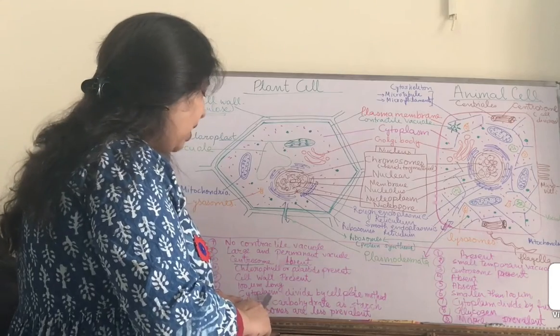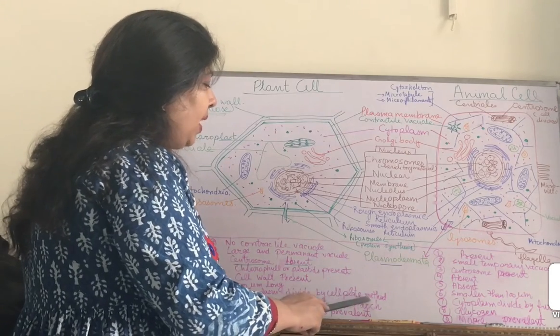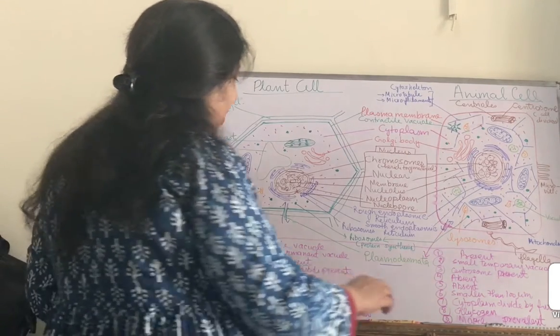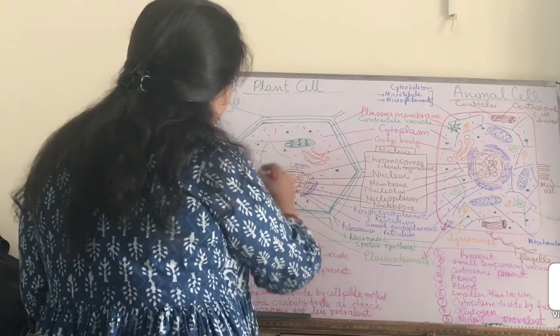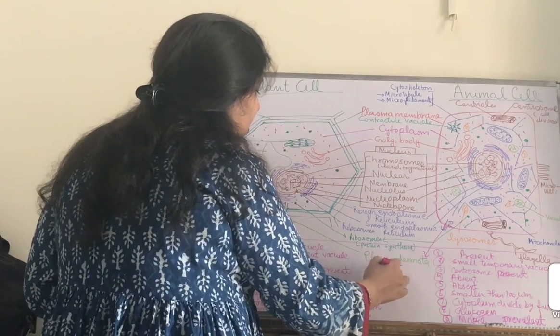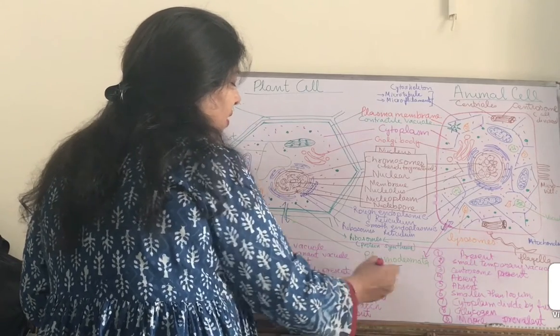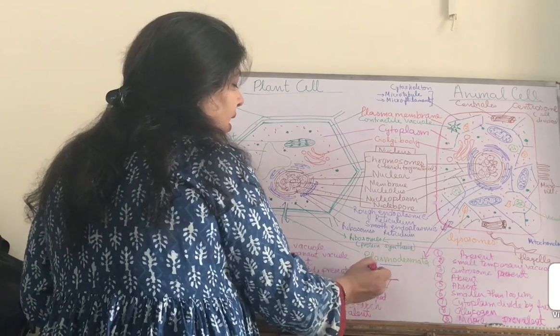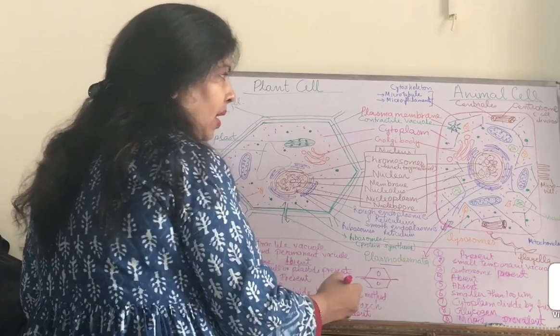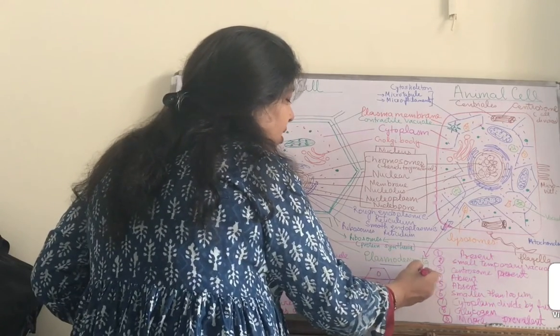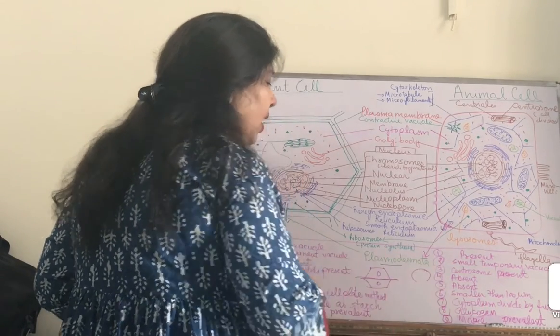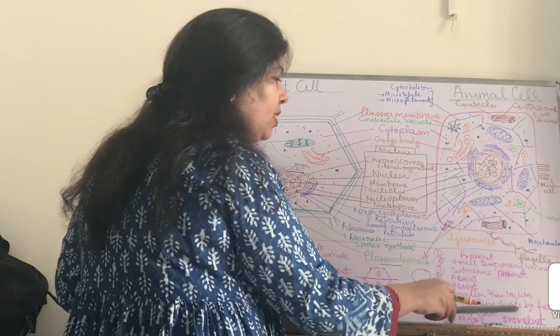Next is cytoplasm divides by the cell plate method. The meaning of this is that when a plant cell divides, there is the formation of a cell plate in between. This is called cell plate, and then it forms two cells. And when an animal cell divides, the cytoplasm divides by furrowing.